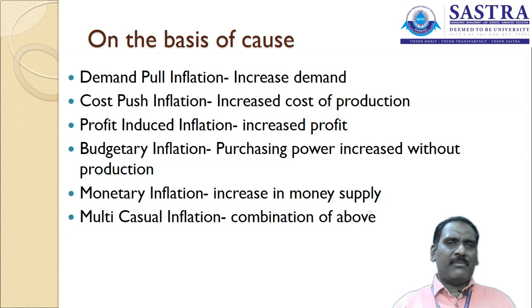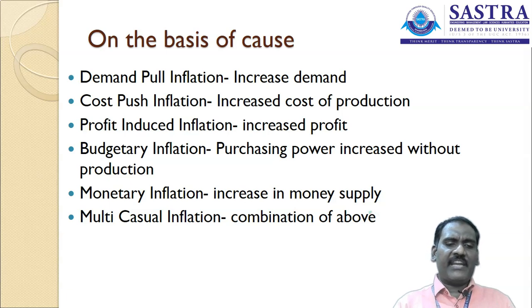You can take one particular example, like demand pull inflation. There is a reason: increased demand among the people. They are purchasing the products, and automatically the prices are increased. Why is the demand increased? Because the people might have increased salary and increased income. The people are interested in buying the particular product.